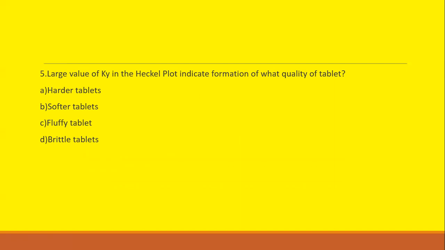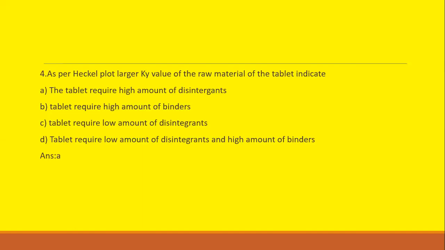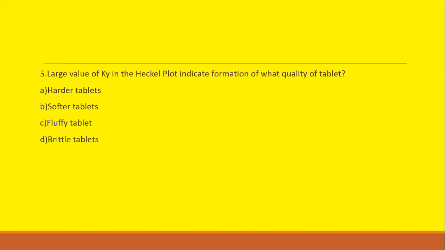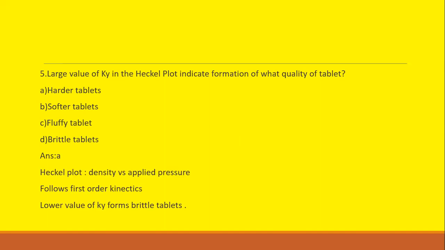For raw material, we have seen that a large value of Ky indicates that the tablet requires a high amount of disintegrants. But here the question is asking what quality of tablet a large value of Ky in the Heckel plot indicates. It will form a harder tablet.